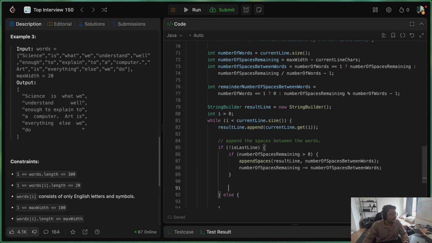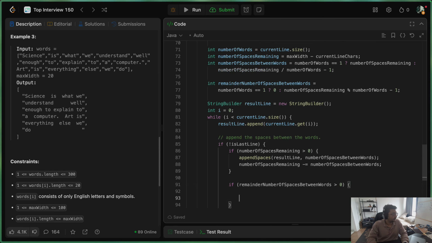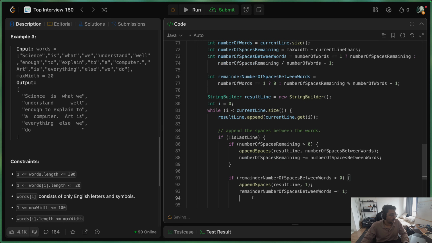Finally, we also have to adjust the remainder number of spaces between words. So if we have any remainder number of spaces, if remainder number of spaces is greater than 0, we will handle this now. And at this point, we will just copy this. And for remainder number of spaces, if we have any extra spaces, we are padding it one by one from left to right. So let's do that. So append spaces in that line, and here we only need to pad one space. And after that, we have to reduce the remainder number of spaces by 1. And we also need to reduce the total number of spaces remaining by 1 as well.